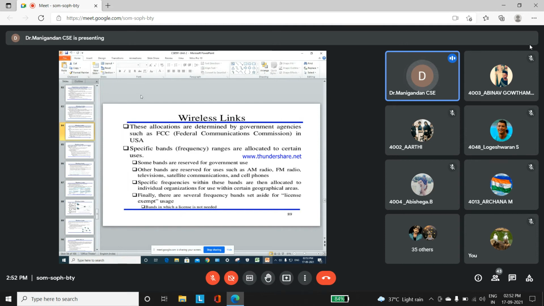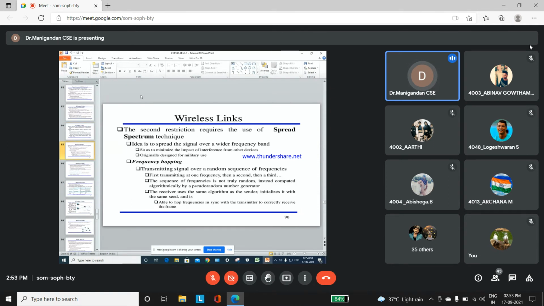If you are using the bandwidth, based upon the bandwidth, the frequency will be divided into n number of networks which are connected to the particular network. All the frequency links or data will be shared, the bandwidth will be shared to the n number of links. Based upon that only the data transmission will be communicated from one to another. Other bands, in the sense we are using cell phones, satellite communication and all, based upon the wireless bands only these communication will be performed.